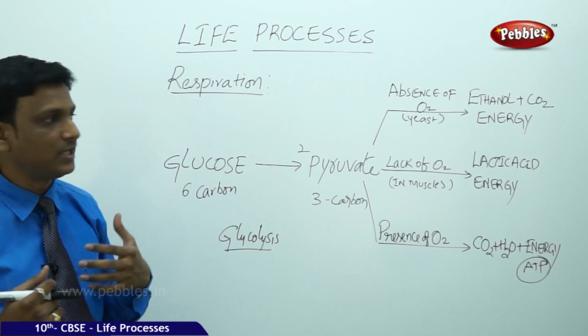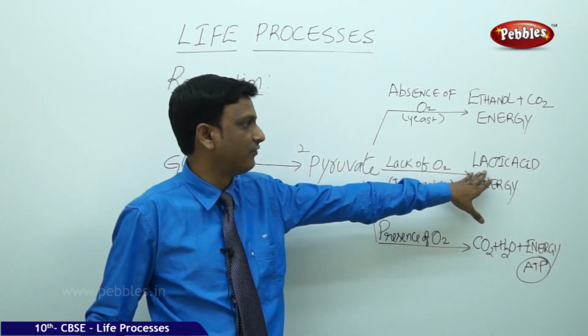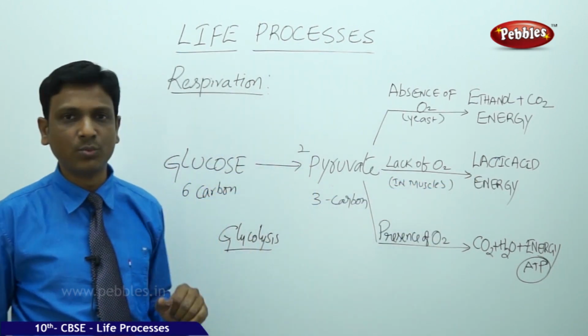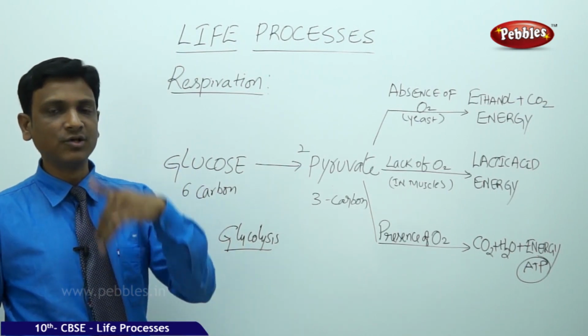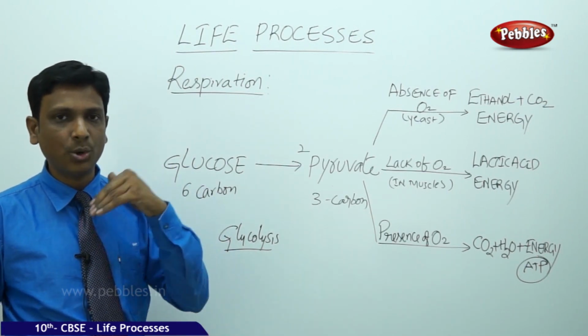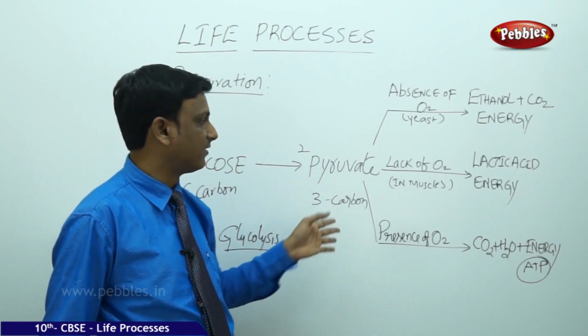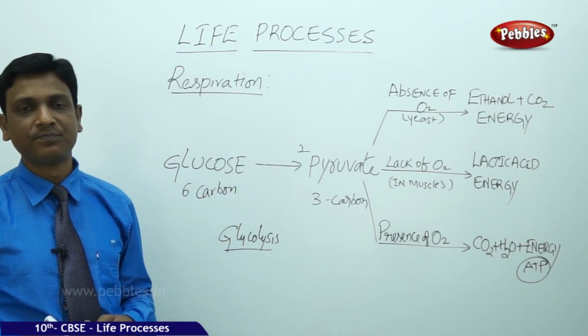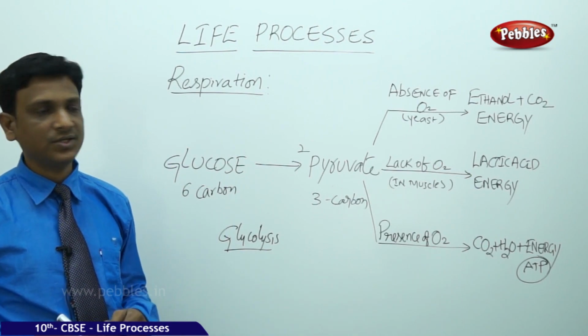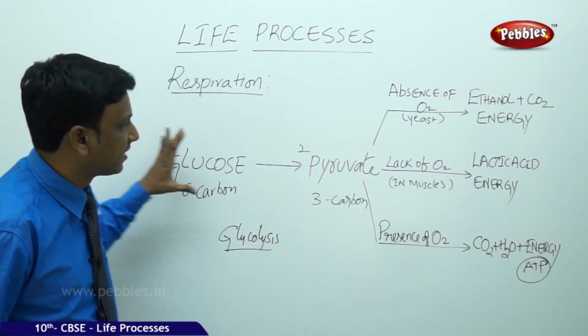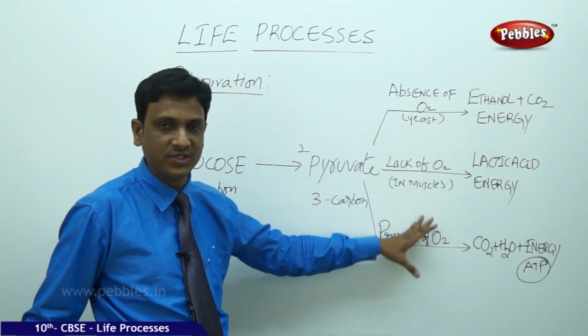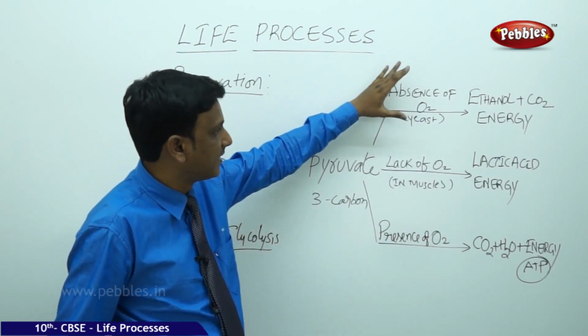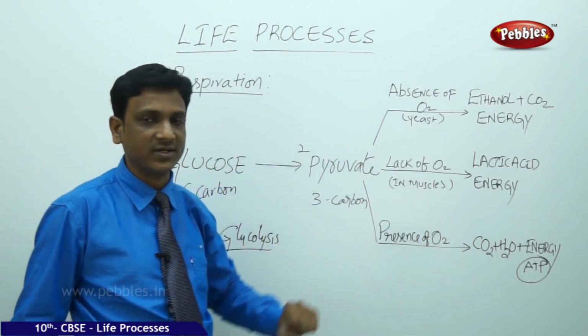You may feel that pain in your muscles because of the accumulation of lactic acid. But this is a temporary one. Soon you release your breath, soon you take the oxygen, slowly this lactic acid is again converted to pyruvic acid and it goes on as usual in the reactions. So this is the way how the glucose is converted to energy in different situations and in different cases like anaerobic respiration and aerobic respiration.